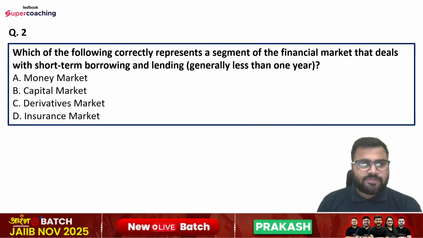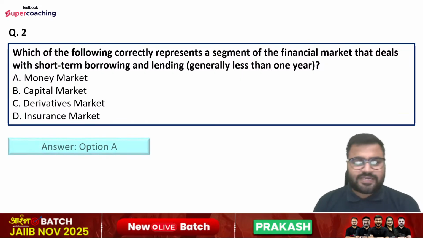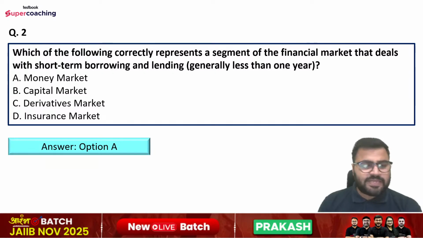That is commodity market. Question number second is, which of the following correctly represents a segment of the financial market that deals with short-term borrowing and lending, generally less than 1 year? Options are money market, capital market, derivatives market, insurance market. Friends, you all have to participate along with me so that you can revise the things. So right answer is option number A, that is money market.